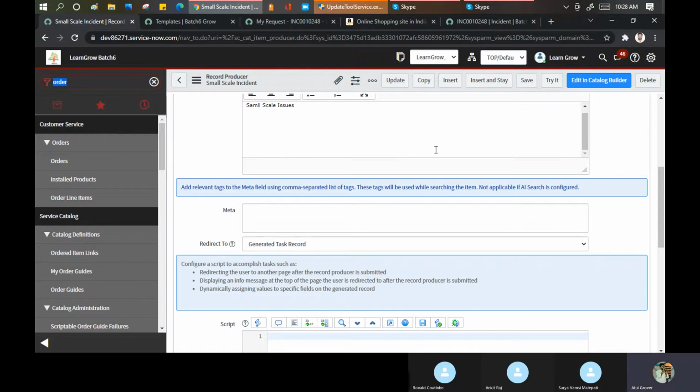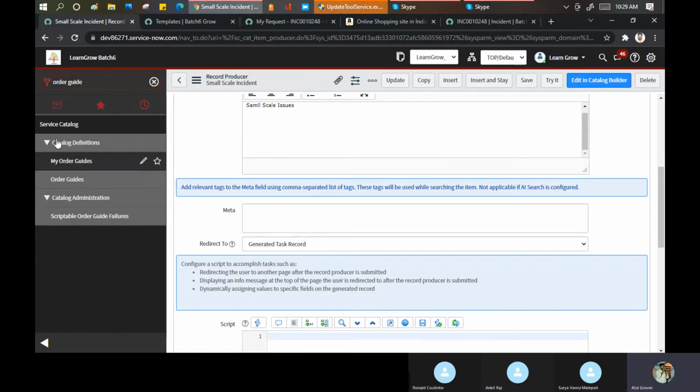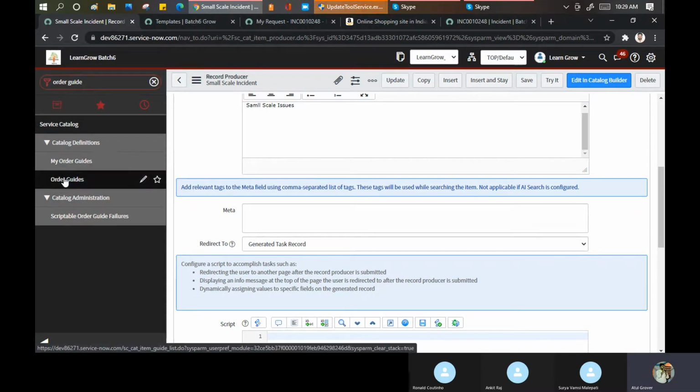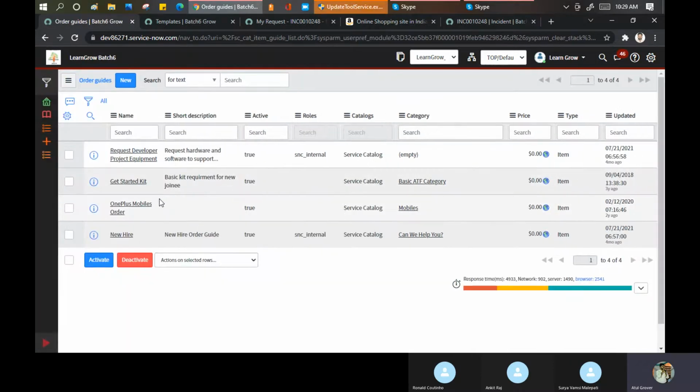And what did my HR do? He raised a request on my behalf and I get everything in one place. So in short, when you club multiple catalog items into one place, it becomes an order guide. If I go here and show you an order guide, it is still a catalog item in the service catalog. Click here, order guide. I'll show you one example.